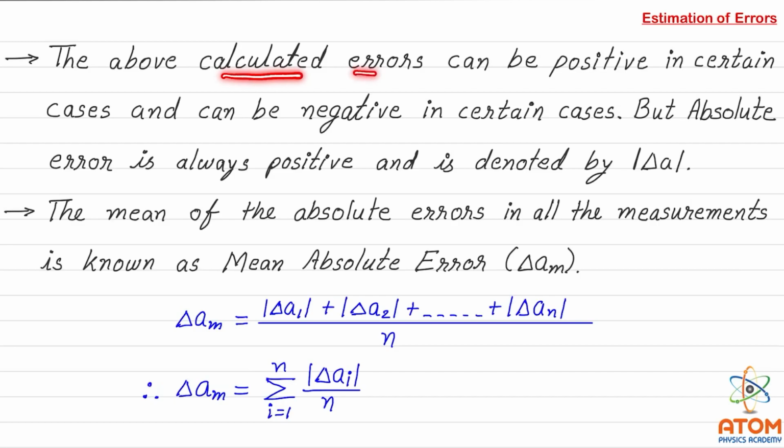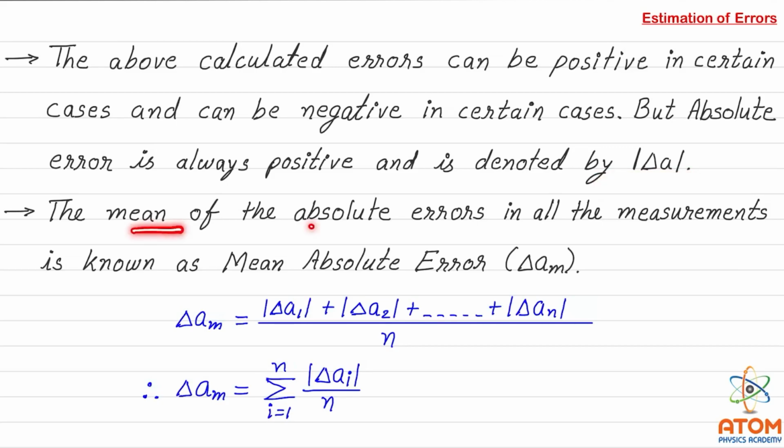The above calculated errors can be positive in certain cases and negative in certain cases. But absolute error is always positive and is denoted by mode of delta A. It's very obvious that some of the values of A1, A2, A3 and so on will be larger than AM and some will be smaller than AM. That's why some of the deltas will come positive and some negative. But the absolute error is always taken positive, and so it is denoted by mode of delta A.